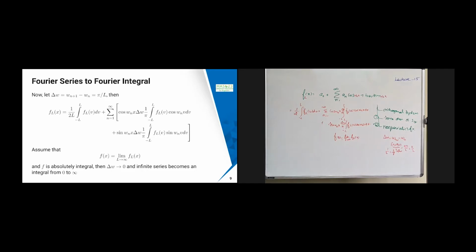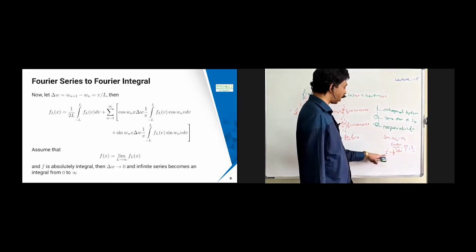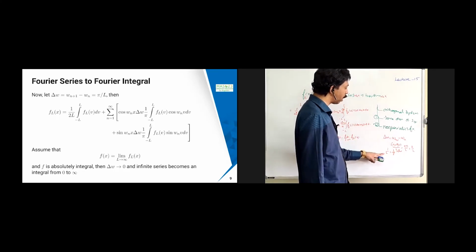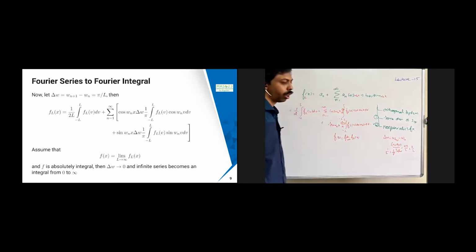If L tends to infinity, then automatically this delta w tends to 0, because delta w is going to be 1 by L. Delta w is pi by L, so 1 by L is going to tend to 0. So this infinite series, what is it going to become?